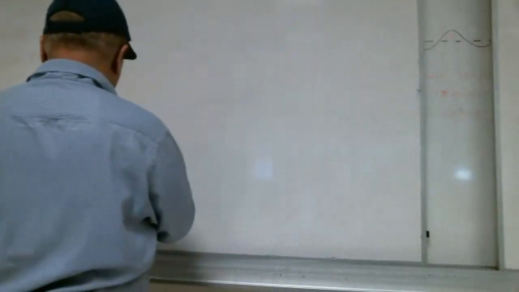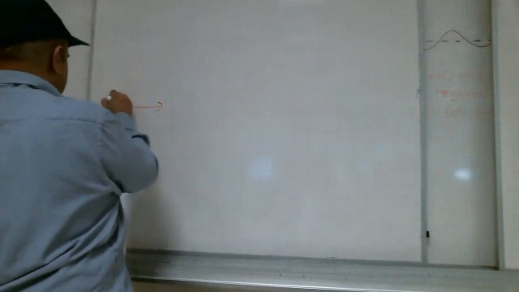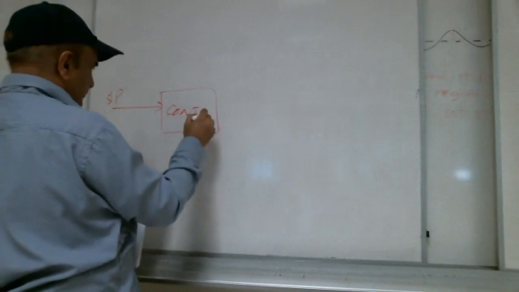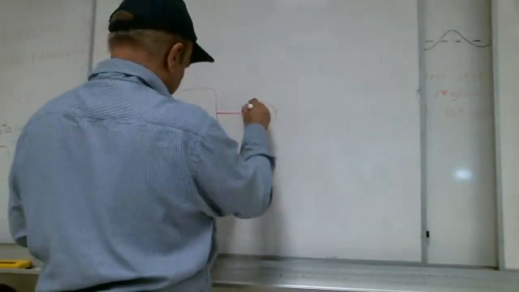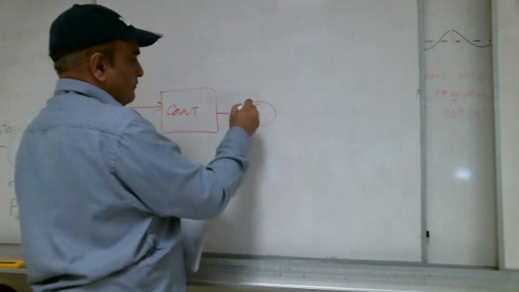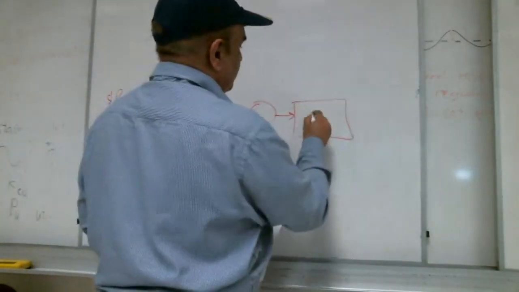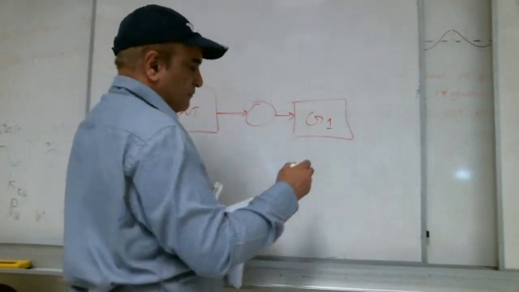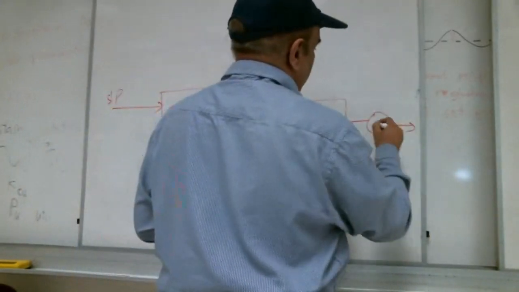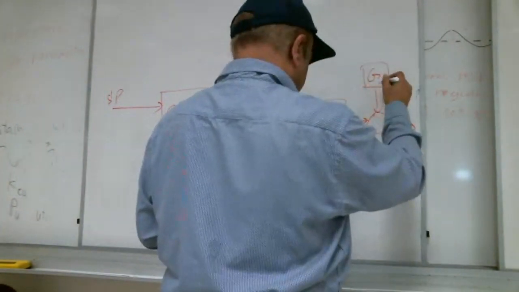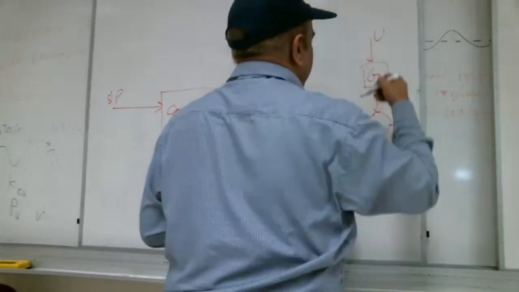Set point is there, controller is there, process is there. This is the disturbance coming in.